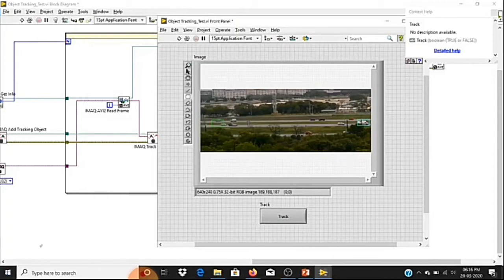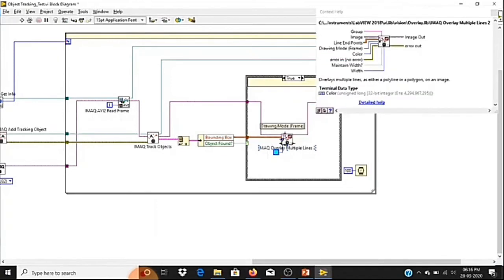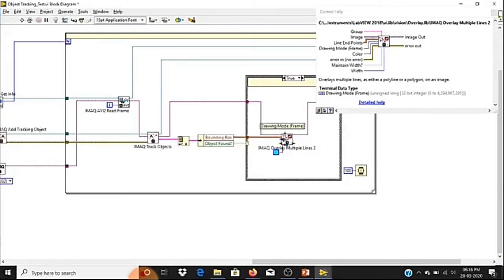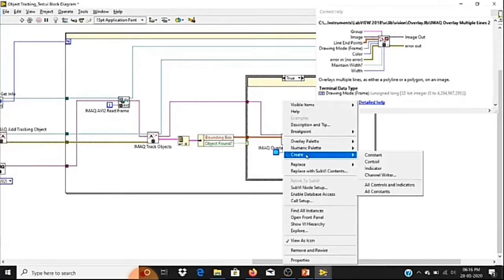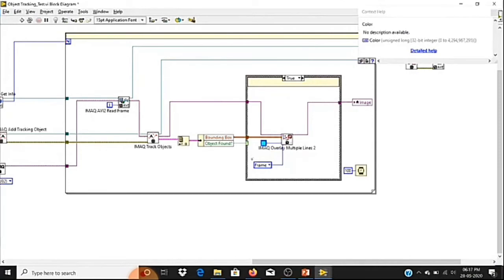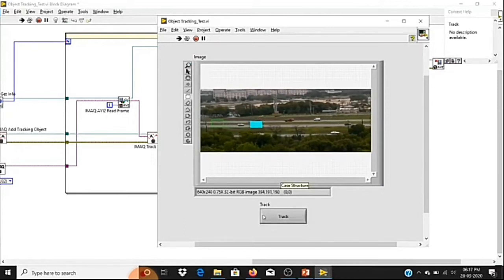you can see one more option, that is drawing mode. The default value you can see is frame. Let me create a constant. We have one more option called fill. Let me choose fill. I'll run with the same object. You can completely fill the object.